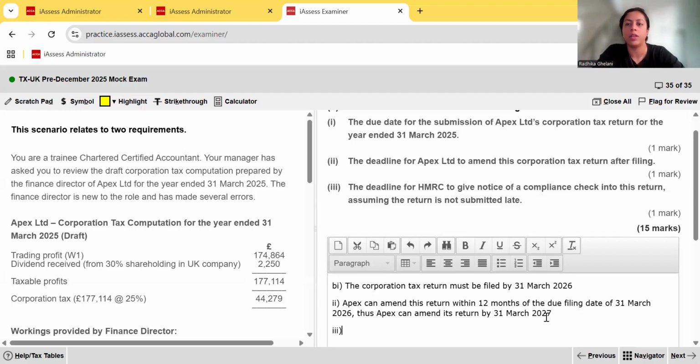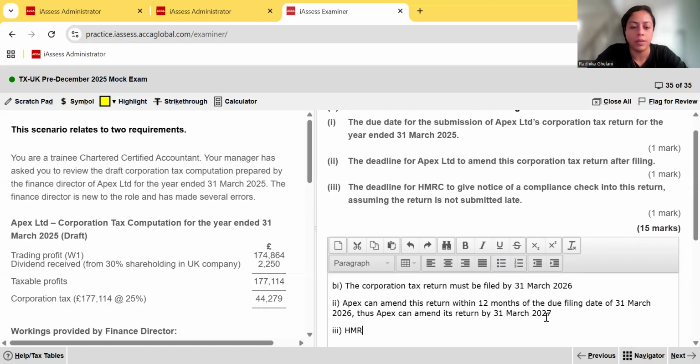And then lastly, the deadline for HMRC to give notice of a compliance check into this return, assuming that the return is not submitted late. So when the return is submitted on time, HMRC has within 12 months of the actual filing date of the return to give a notice of compliance check.